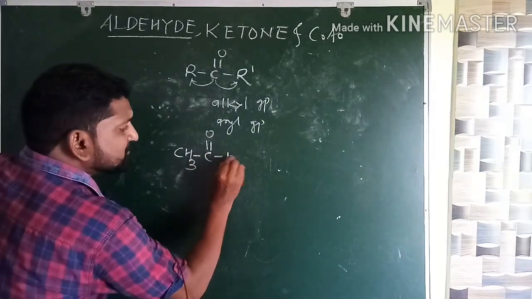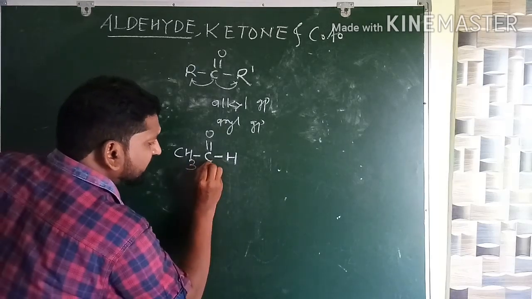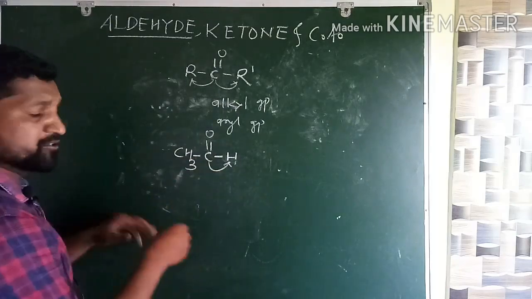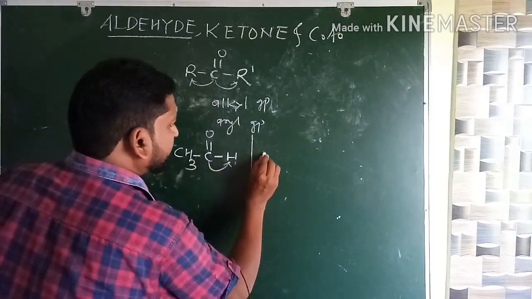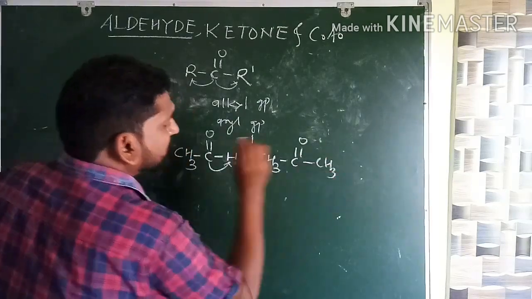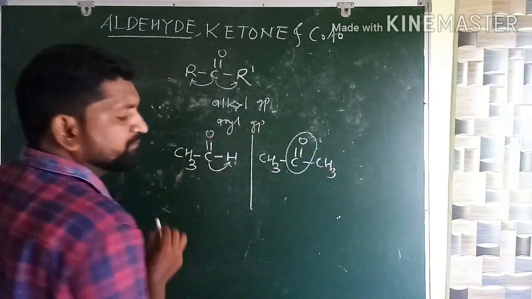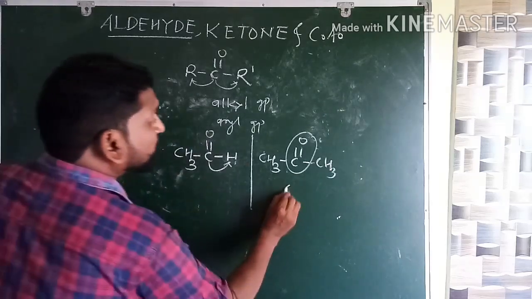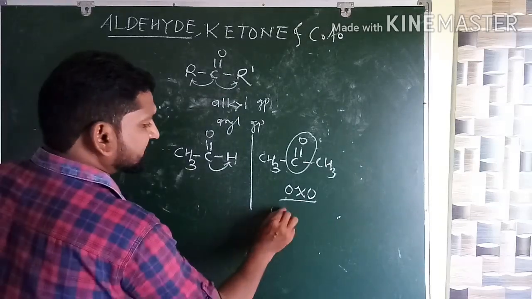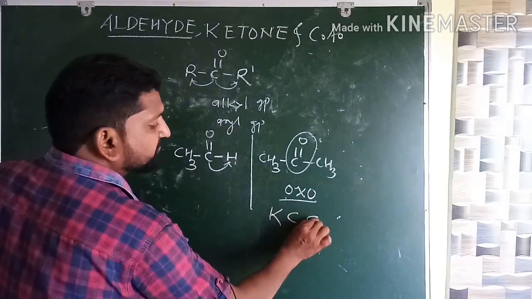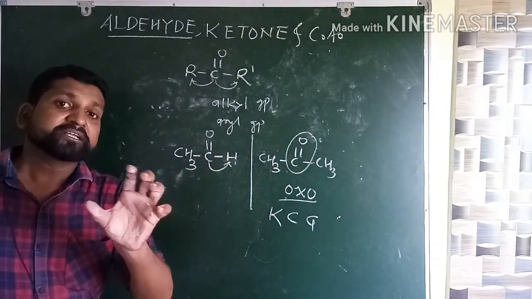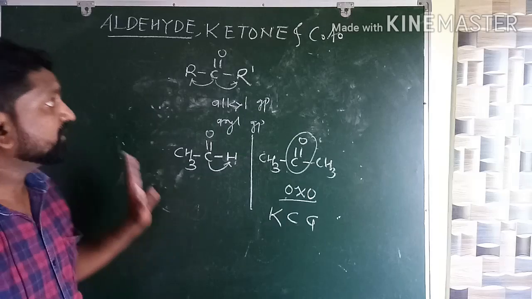This is your aldehyde. In aldehyde, this carbon atom must be attached to a hydrogen atom. This hydrogen cannot be replaced. If so, it is no more aldehyde. And in ketone, we must write like this: CH3, CO and CH3. So this is the functional group belonging to the ketone, having the name oxo, or simply ketonic carbonyl group. So this is about the introduction of the ketone.